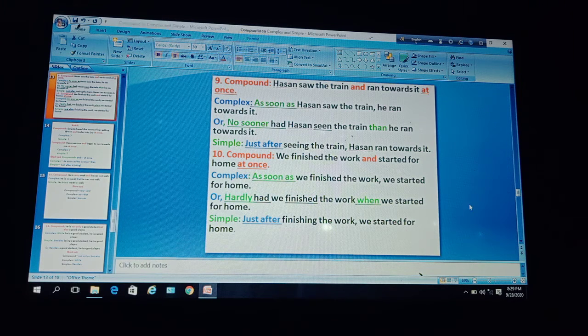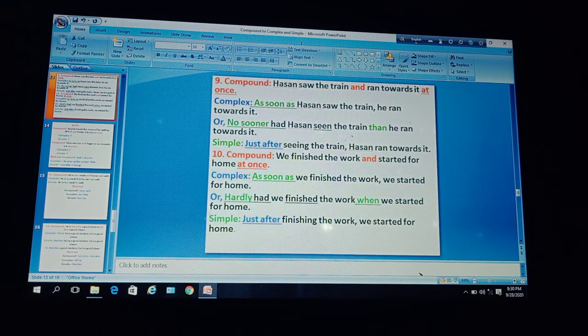Don't forget this. Okay. So the complex sentence of this compound one is, as soon as we finished the work, we started for home, or hardly had we finished the work when we started for home.